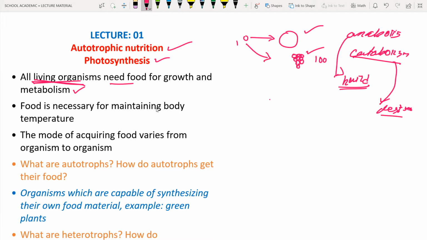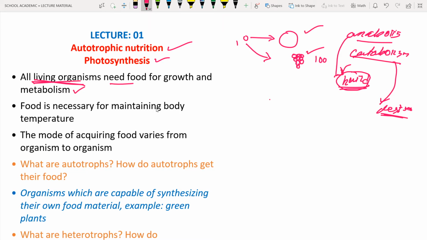For example, if you eat any food material, the food material in your body gets destroyed, or gets digested. Such a digestion process is known as catabolism. And the plants are going to do photosynthesis and there is a production of carbohydrates. So there is a building up of the sugar molecule, so it is anabolism. Anabolism means building of something and catabolism means destruction or breaking down of something, and we will discuss metabolism in the future lessons in detail.